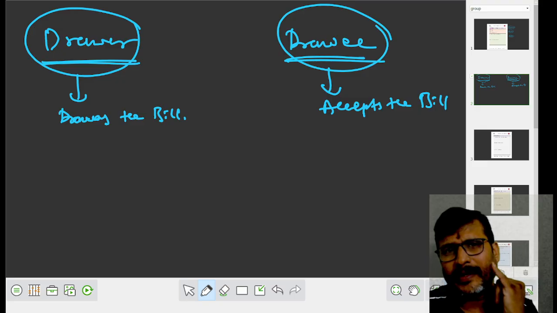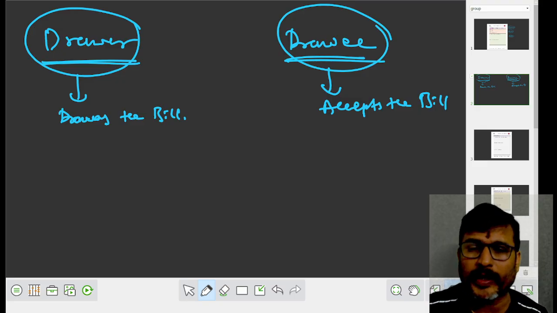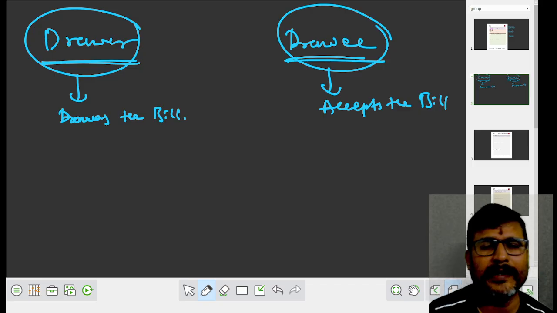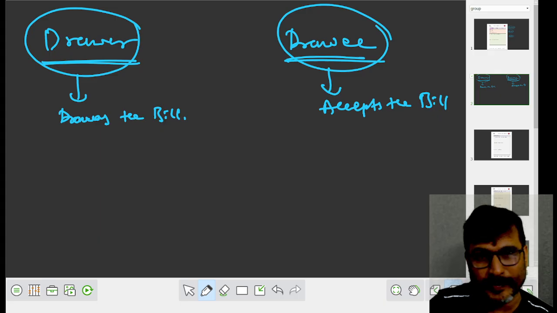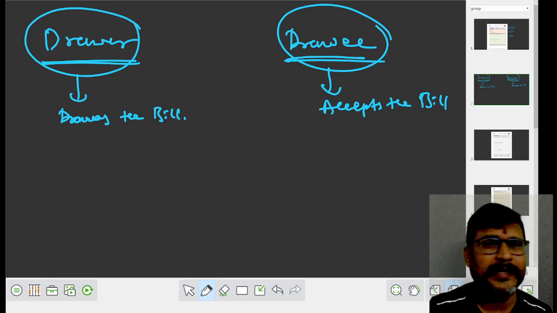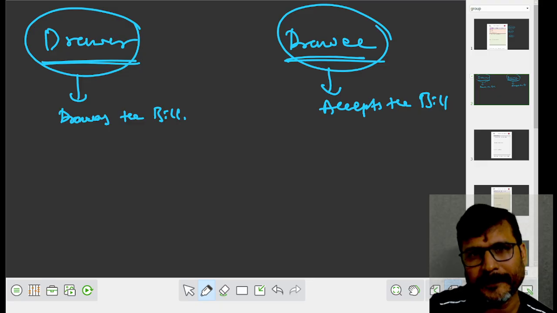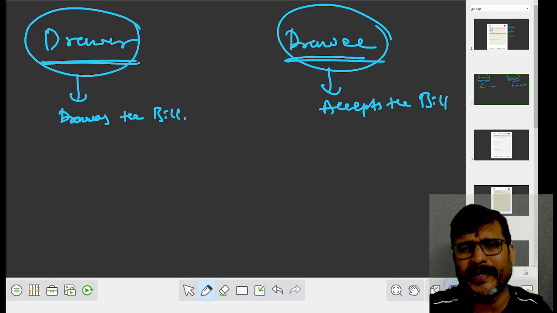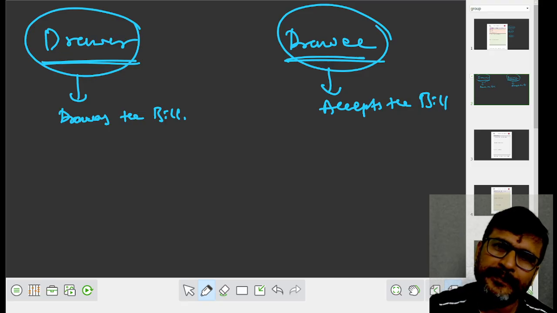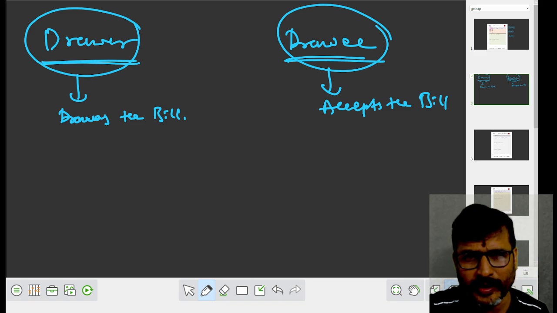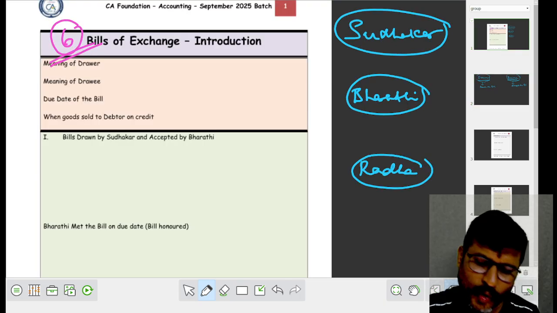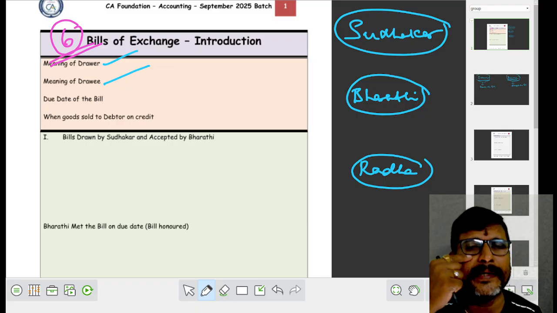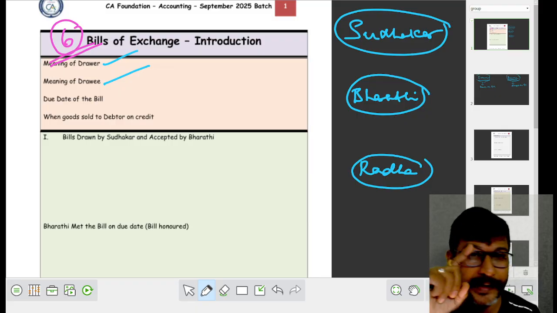Please, I am requesting every student, make a note of it in your notes. The drawer is a person who draws the bill. The drawee is a person who accepts the bill, or the person on whom the bill is drawn. Instead of remembering that, the best method is: the drawee is the one who accepts the bill. Did you understand? Did you get it?